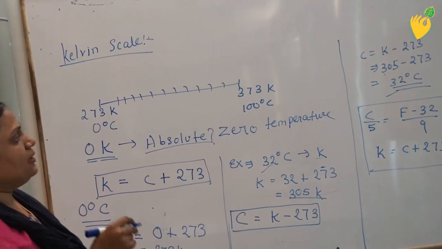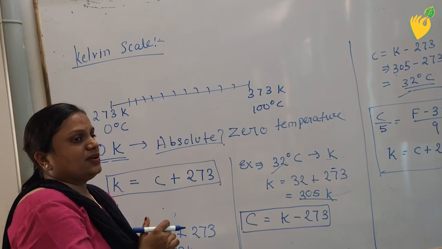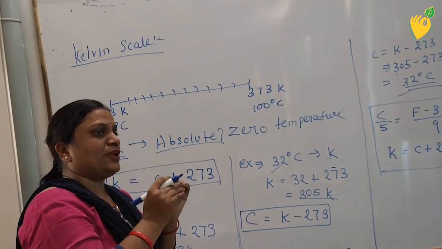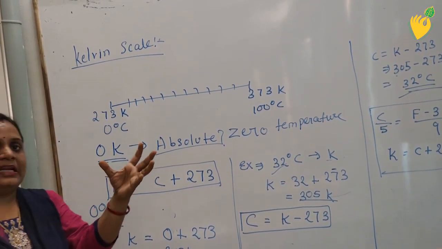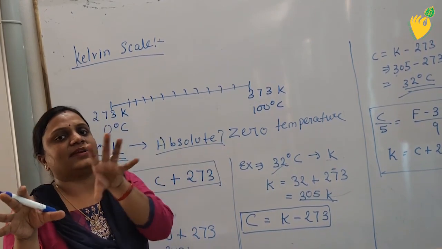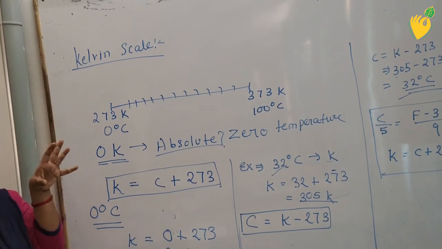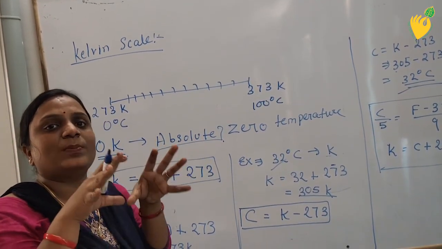So students, this is the basic concept of heat and temperature. Now you will be able to define heat. Now you will be able to define temperature. You can connect heat with temperature, that heat flows due to the temperature difference. In this way heat is connected to temperature. Now you can define Celsius, you can define Fahrenheit, you can define Kelvin, and you can solve numericals based on these formulas.